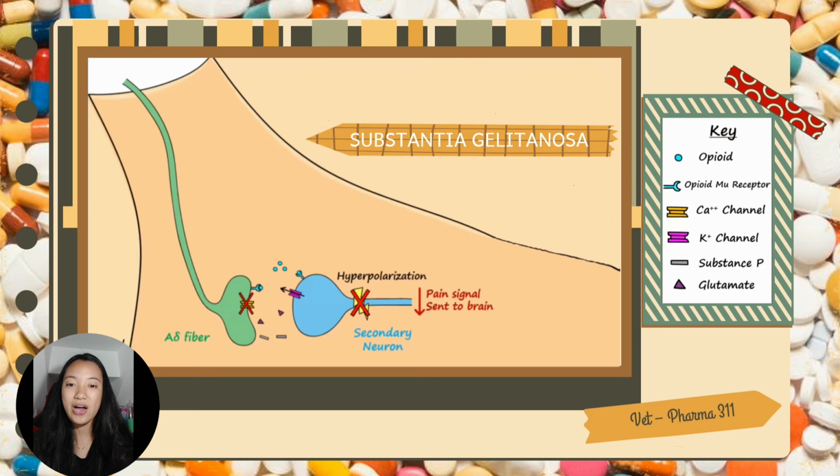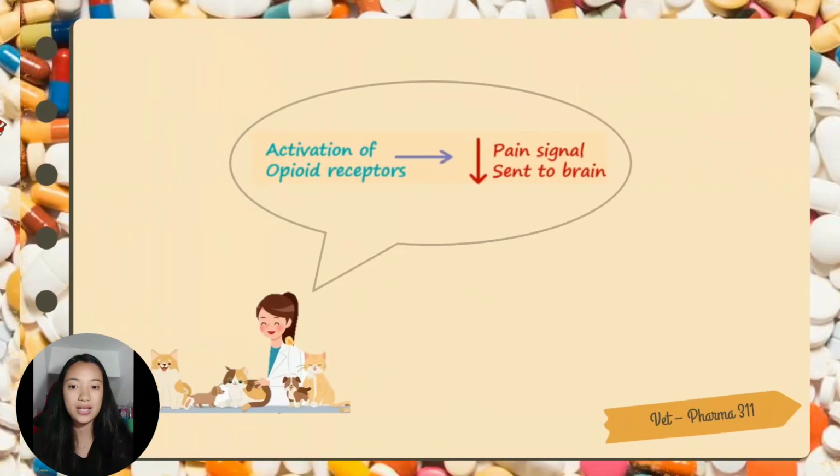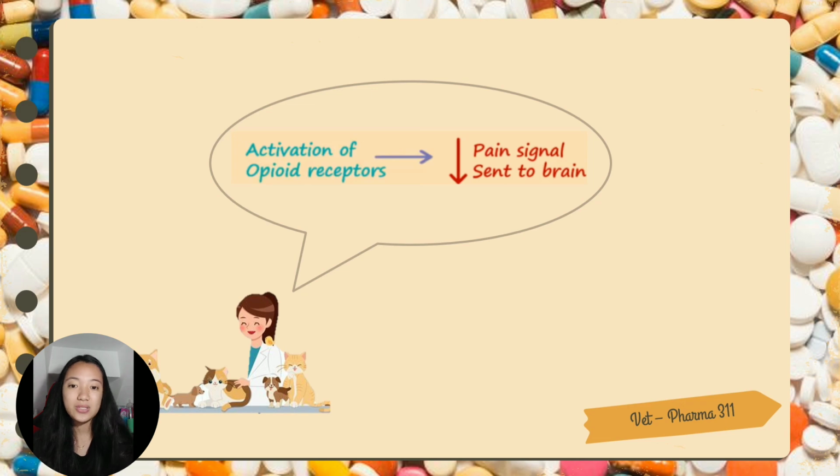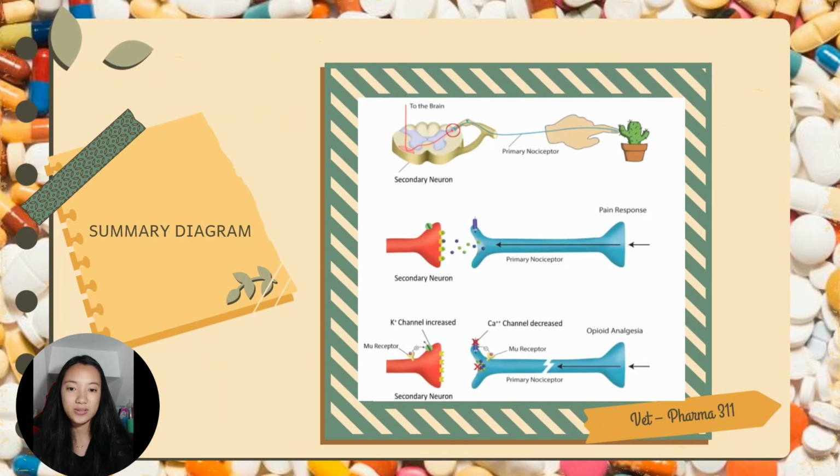So now you can see how opioids acting as agonists on mu receptors in the substantia gelatinosa of the spinal cord leads to a disruption in pain signals, ultimately decreasing the intensity of the pain experience. Here is a diagram summarizing the actions of opioids in the substantia gelatinosa.